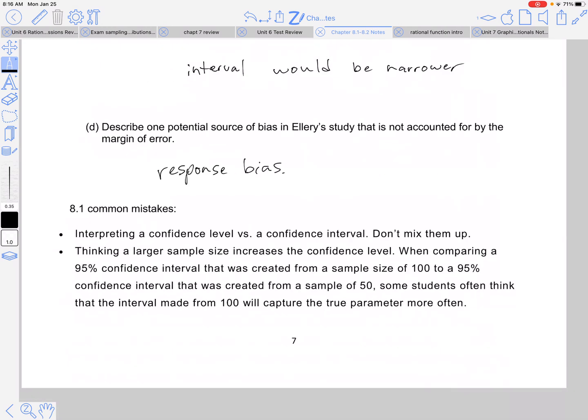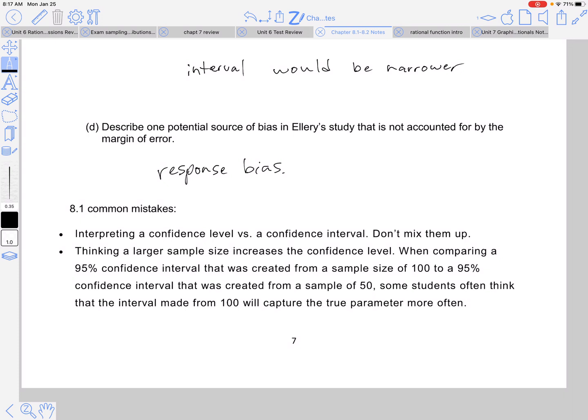Okay. So some common mistakes I see in 8.1 before you start on the homework. Make sure you're reading. Are you supposed to interpret the level, like how confident you are, or the actual interval that's trying to capture that? Don't mix those up, okay? And then I have some students think a larger sample size increases the confidence level. No, right? So our sample size affects the standard deviation, not the confidence level.